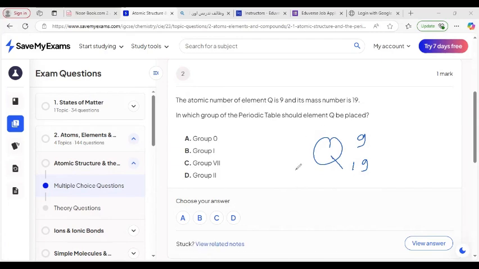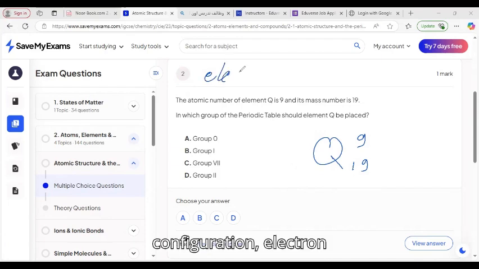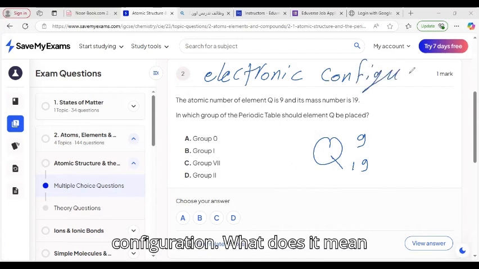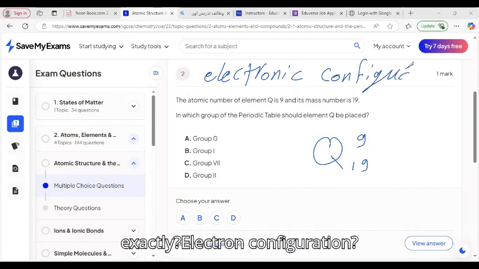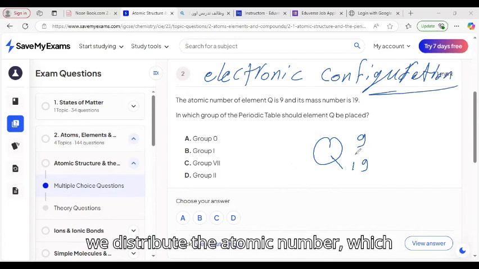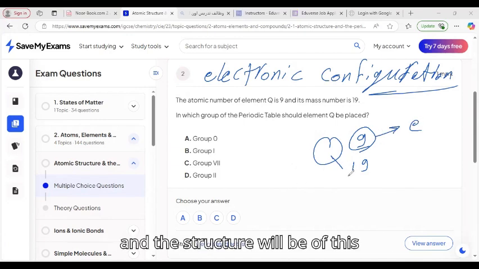There is something in chemistry lessons we call electronic configuration. What does it mean exactly? It means we distribute the atomic number, which is the number of electrons, in the structure of this element.